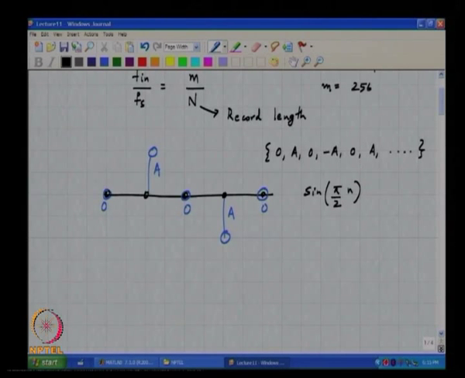So, if you plot the discrete Fourier series coefficients, you will get a big peak. Please note that 2 pi corresponds to 1024. So, pi by 2 must correspond to 256. So, at m equal to 256 you will get a spike, and that will be the only spike in the entire spectrum, okay. And then you look at it and what do you conclude? You conclude that, hey, I put in a clean sinusoid, I look at the output spectrum and it appears clean.